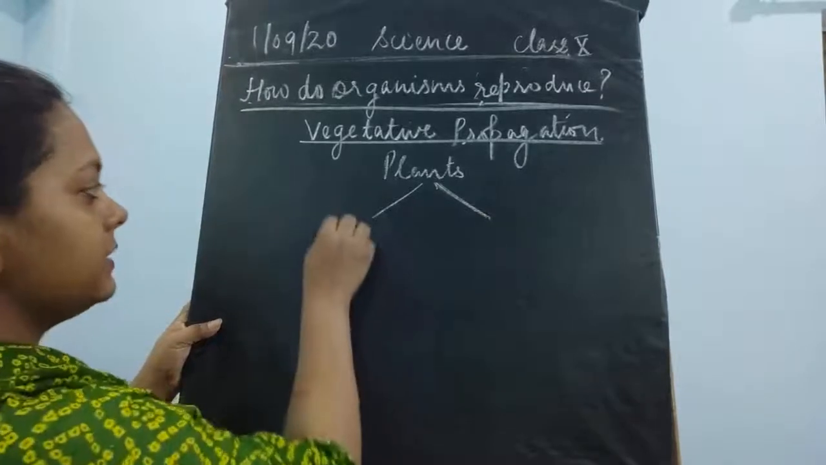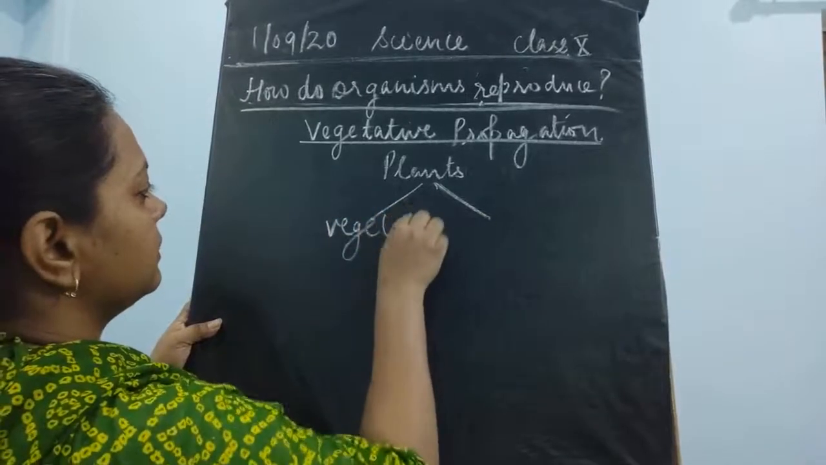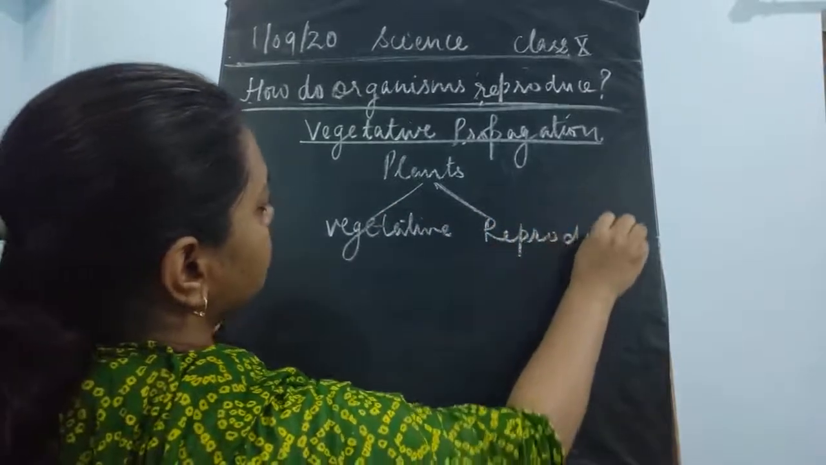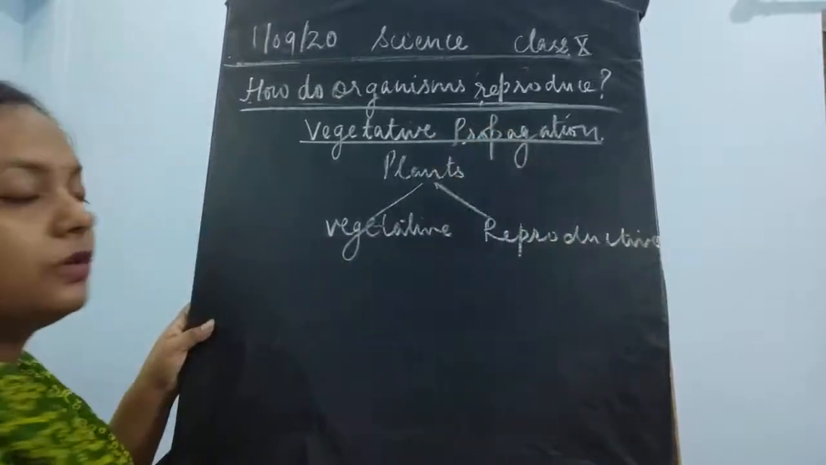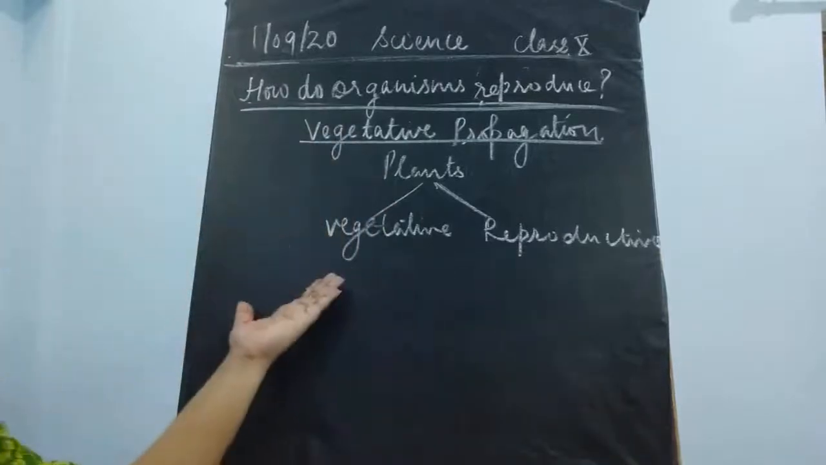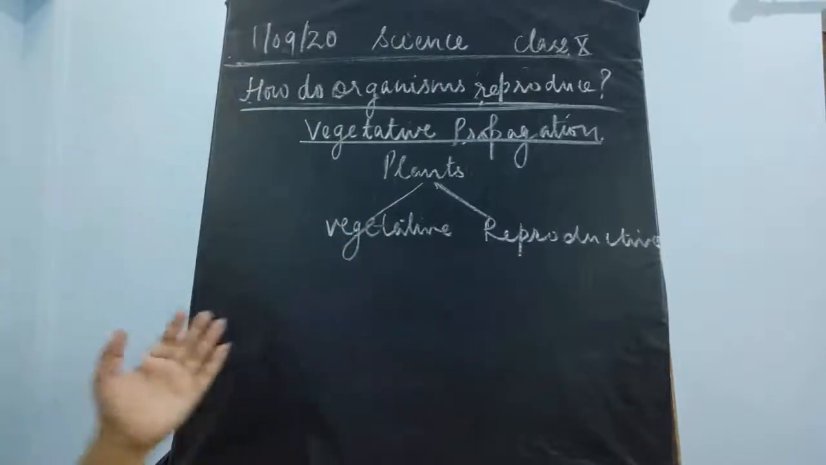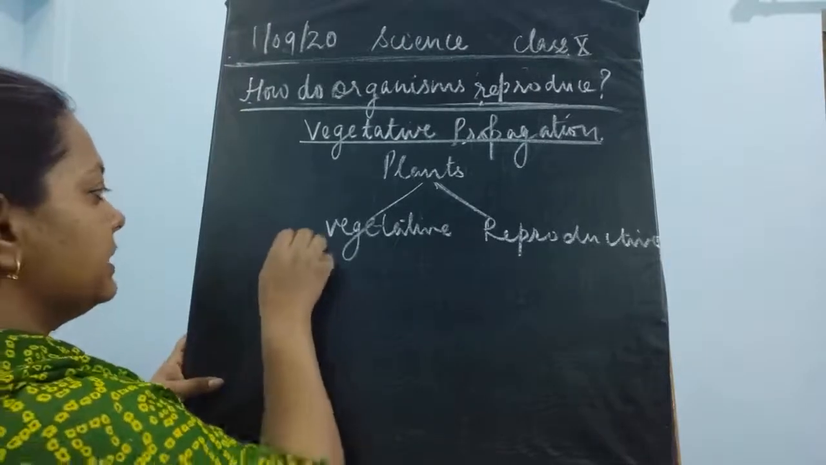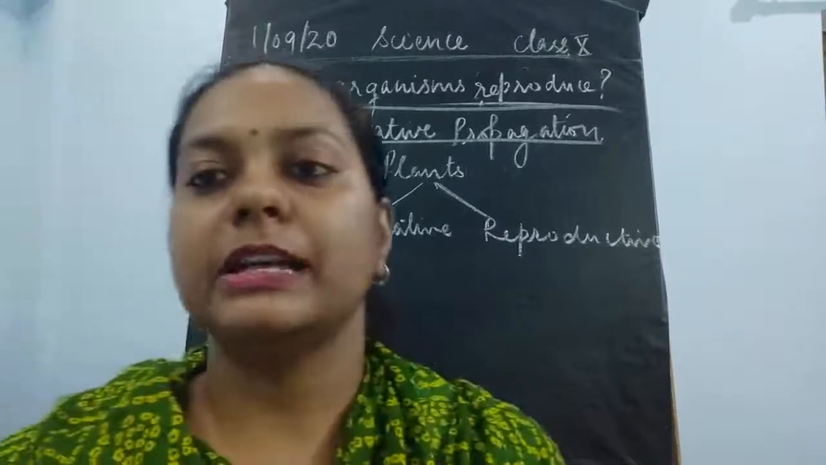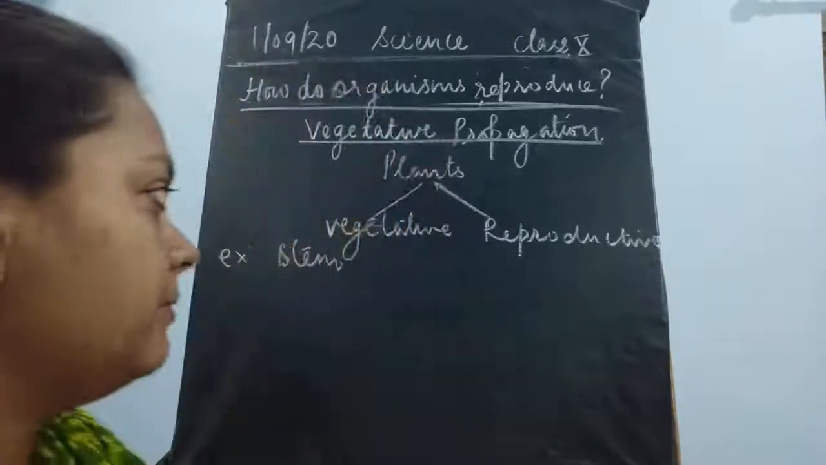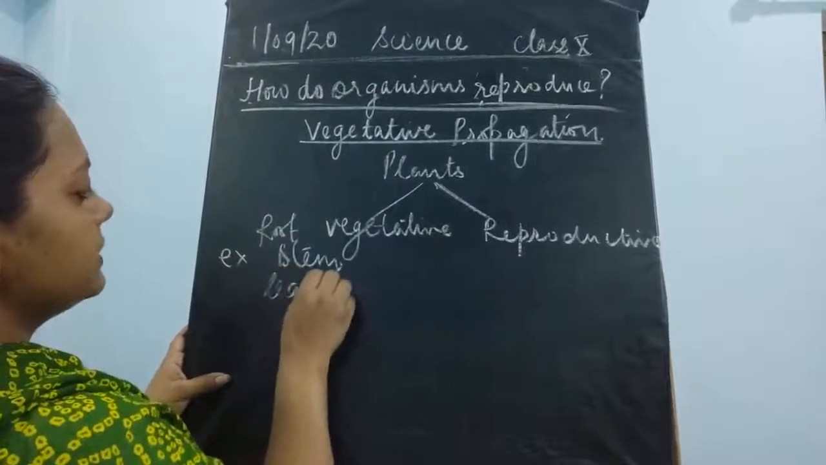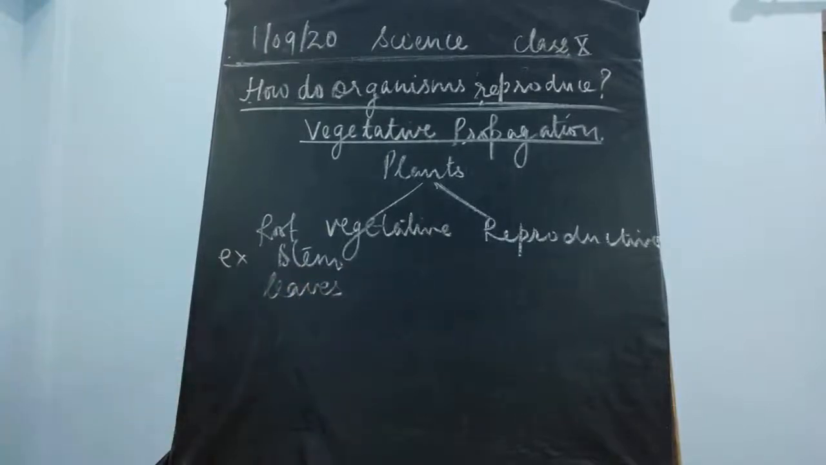Now the first part is the vegetative part, and the next part is the reproductive part. Okay, so each plant has a vegetative part as well as a reproductive part. Now, the examples of vegetative parts, or the parts which are said to be vegetative parts in the plant, are root, stem, leaves. All these are the vegetative parts of a plant.